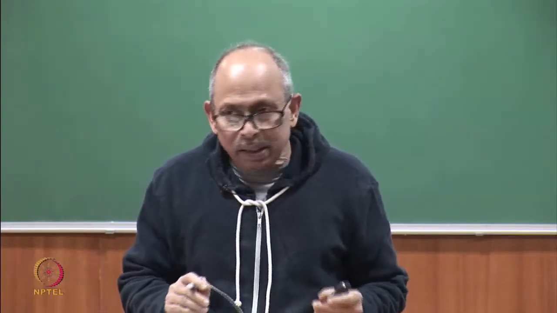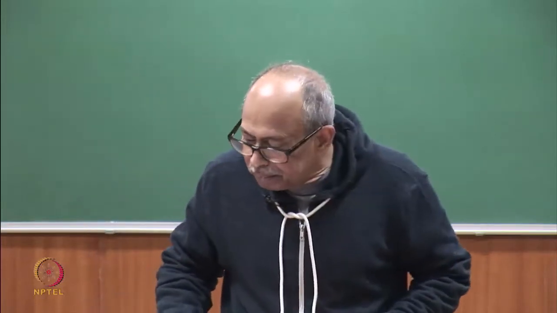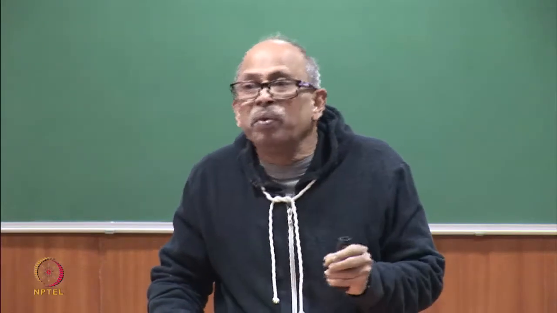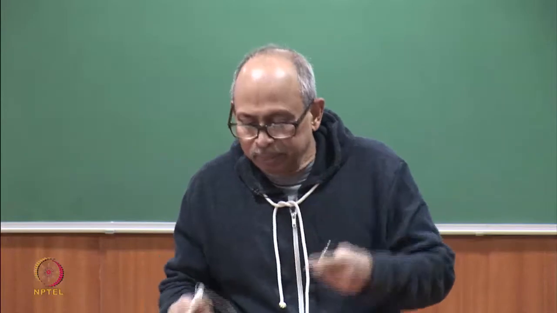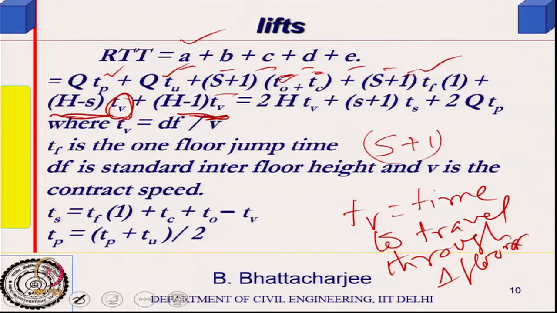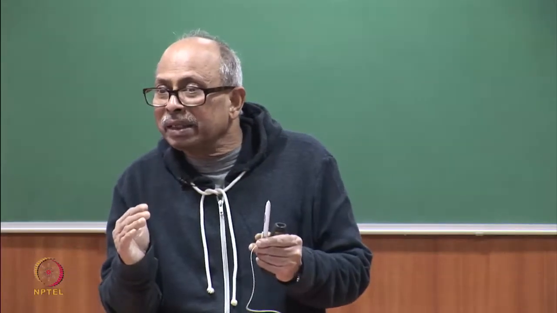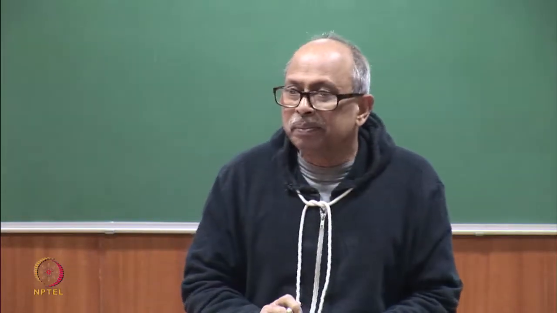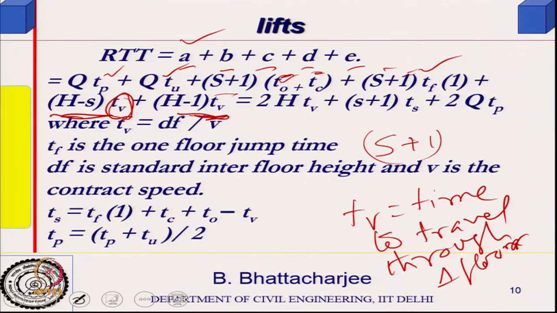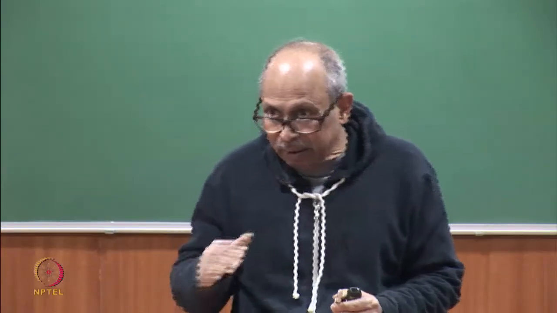So, H is the height of reversal. H minus S is the number of floors in which it will travel at constant speed while going up, and that is what I am adding here. Tb is the time required at constant speed between floors. So, H minus S is the number of floors while going up where it will not stop, multiplied by Tb, and S plus 1 is the number of floors where it will stop. Now, I have taken the ground floor into account here, both going up and down, because I have taken acceleration and deceleration in the ground floor.